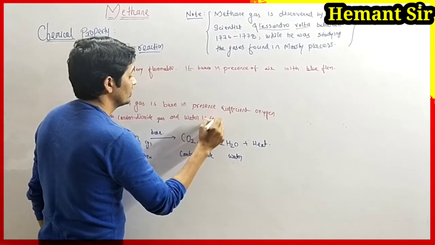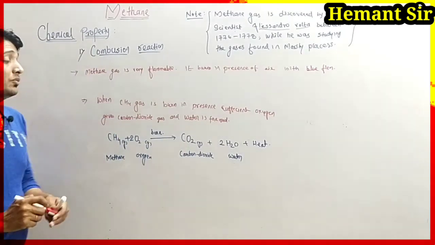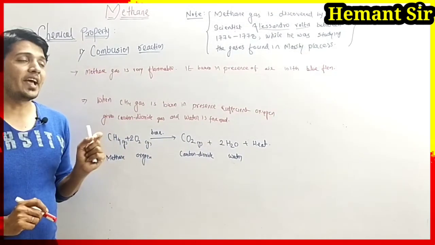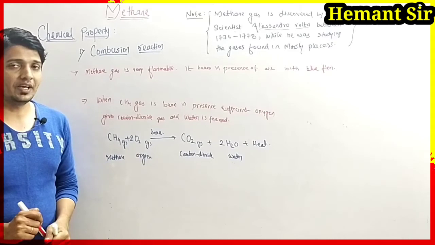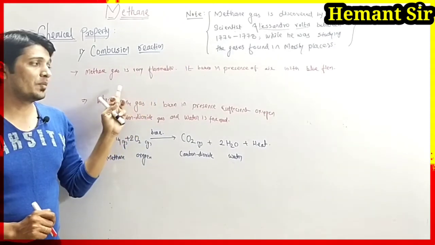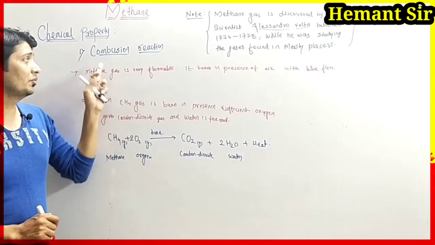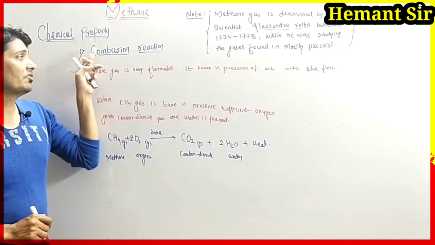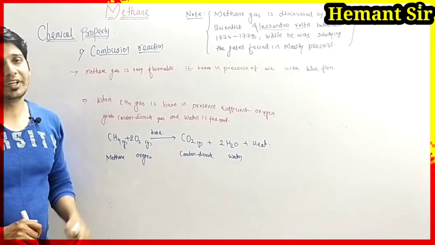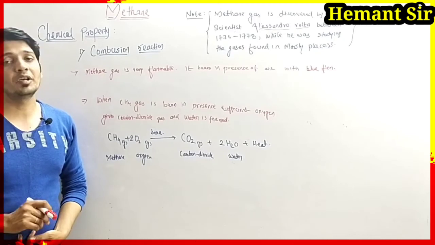This is the first chemical reaction of methane. You have to write the note as well as this first chemical reaction of methane gas. It is the chemical property where the combustion reaction takes place. Write it down, then we will understand the next chemical property.